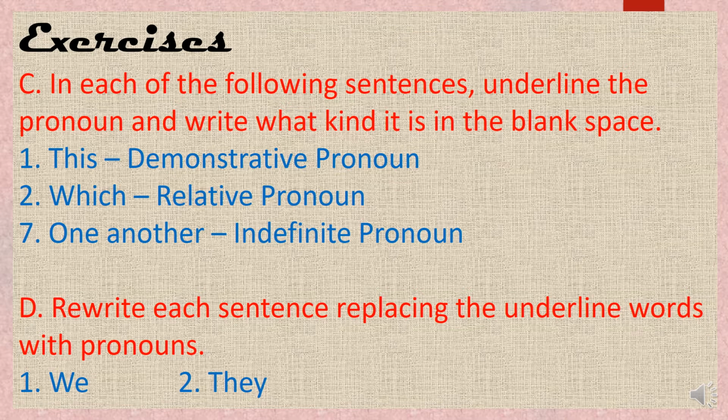Whereas indefinite pronoun is when the numbers are not specified, when the place is not specified; one another is not that. Okay, only two kinds are there. One is each other and second is one another. So you have to write what kind of pronoun it is. Now see the D exercise.